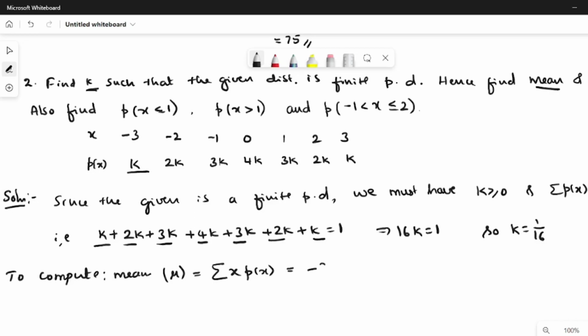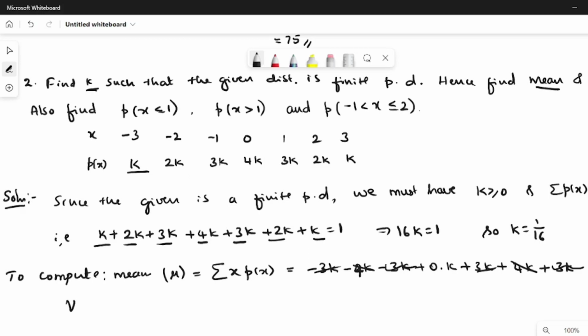Minus 3k, minus 2k, again minus 3k, plus 0 into k, plus 1 into 3k, so 3k, plus 2 into 2k, that is 4k. I think this was a mistake, it should be minus 4k. So plus 4k plus 3k. You can check that minus 3k plus 3k get cancelled, minus 4k plus 4k, minus 3k plus 3k, 0. So mu is 0.